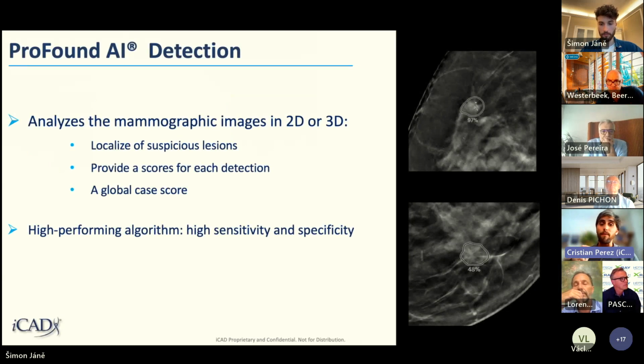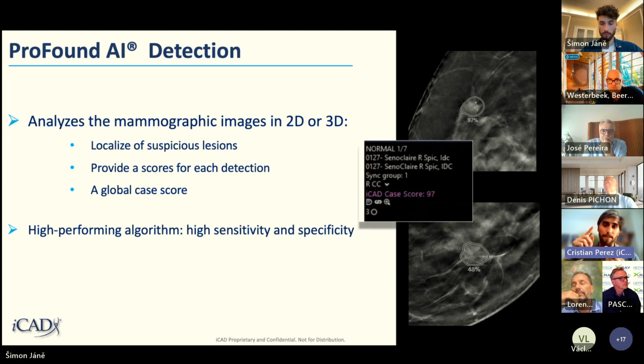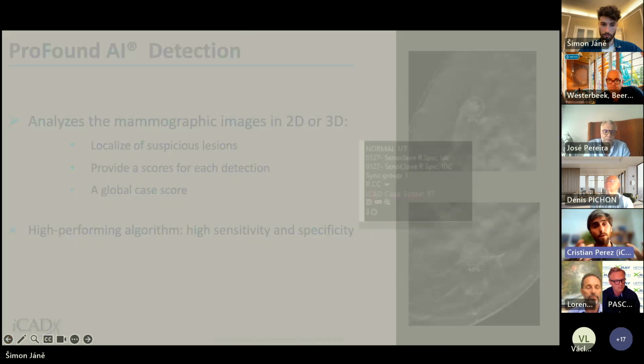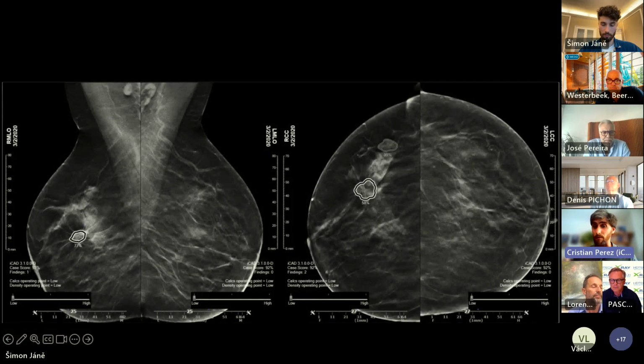What is the information we provide? Basically, we provide 3 pieces of information to the radiologist. First one, we localize the lesion in the mammographic image, in 2D or DBT. We provide a percentage score per lesion, so each lesion would have a lesion score, and then we give a global score for the whole case. We do this with high sensitivity and high specificity so that we can actually be working together with the radiologist.